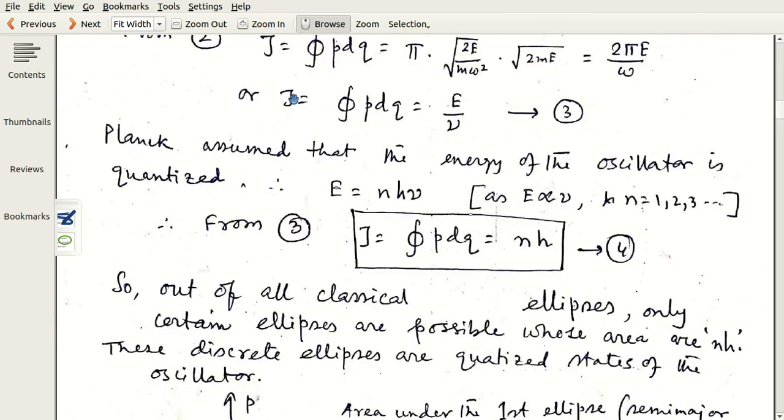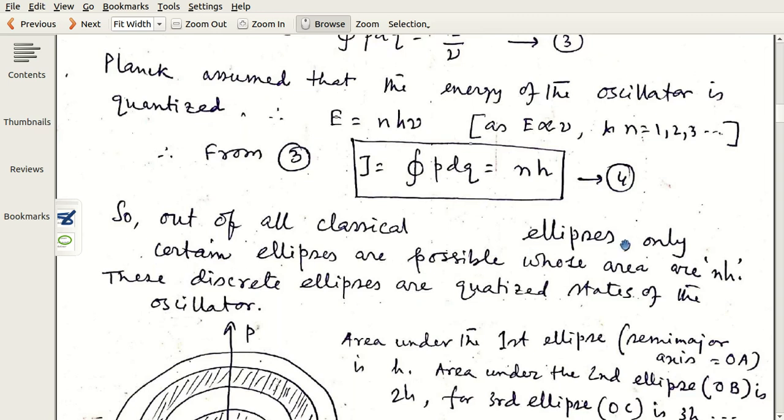However, for this area of the ellipse, Planck assumed that the energy of the oscillator is quantized. It was Planck's oscillator, and as E was proportional to nu, E will be equal to n into h into nu, where n is an integer. So we replace E equals n h nu here, and we see that the area is quantized.